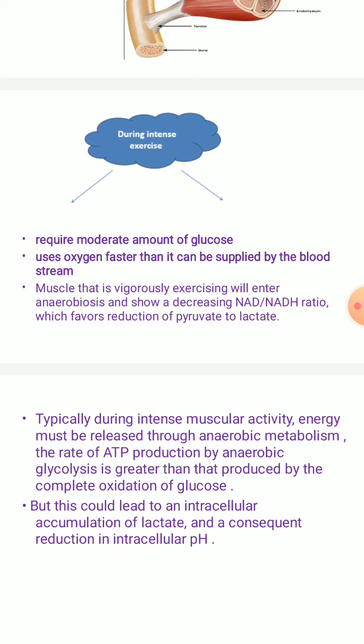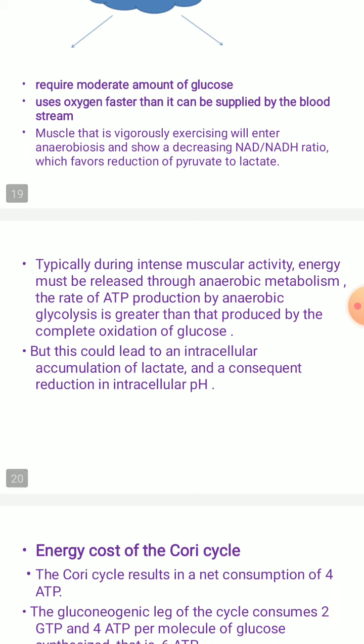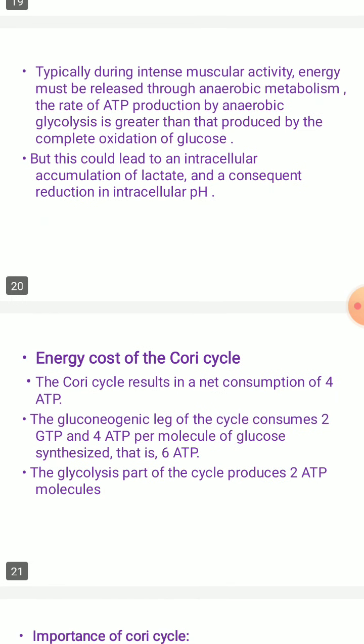You can make out there is a reduction of pyruvate to lactate. Typically, during intense muscular activity, the energy which is going to be released is from glucose through anaerobic metabolism. The rate of ATP production by anaerobic glycolysis is greater than that produced by the complete oxidation of glucose, which you can make out.